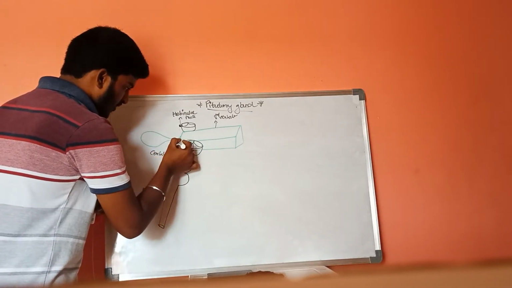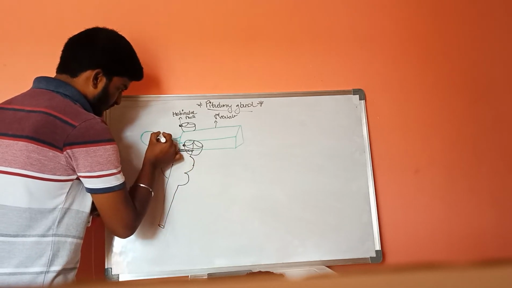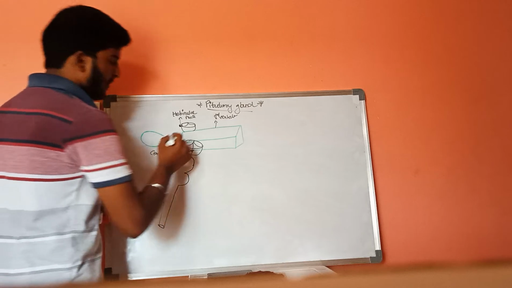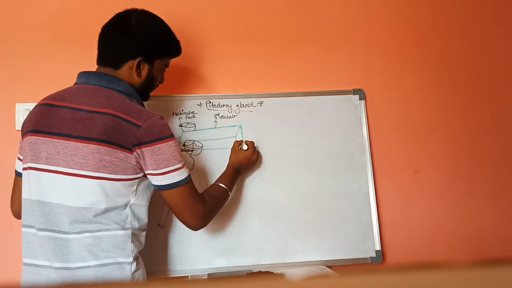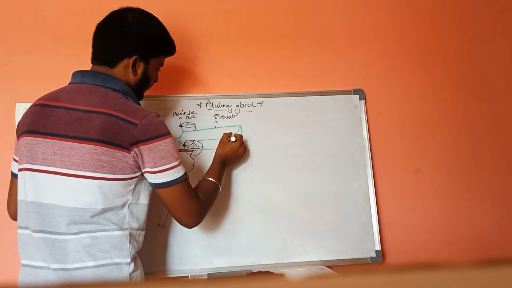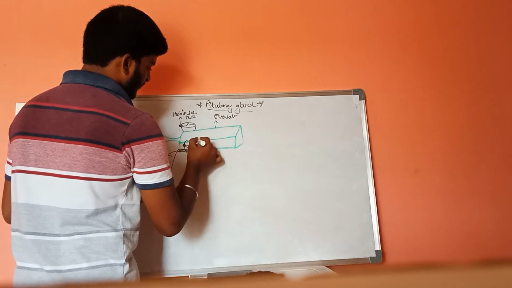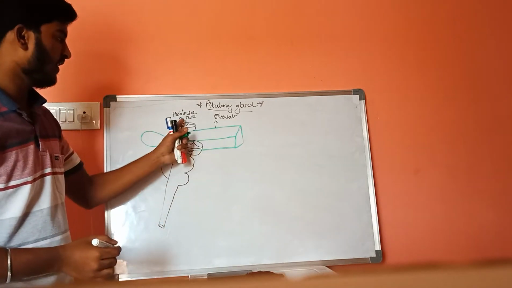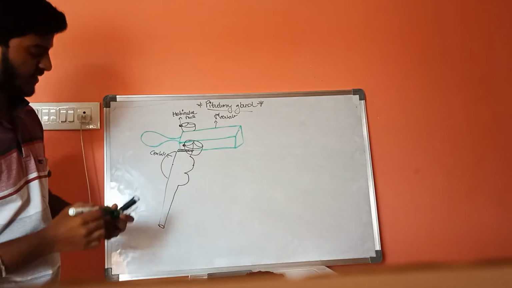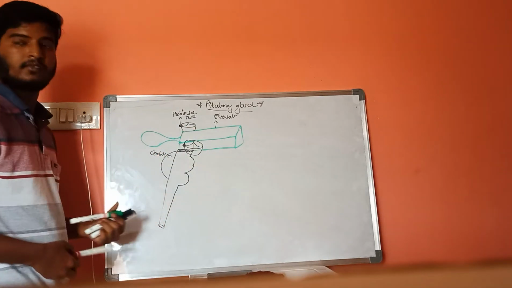This pouch is called the pineal gland. This is the pineal gland and this is the third ventricle, and these two are the thalamus on either side of the third ventricle.